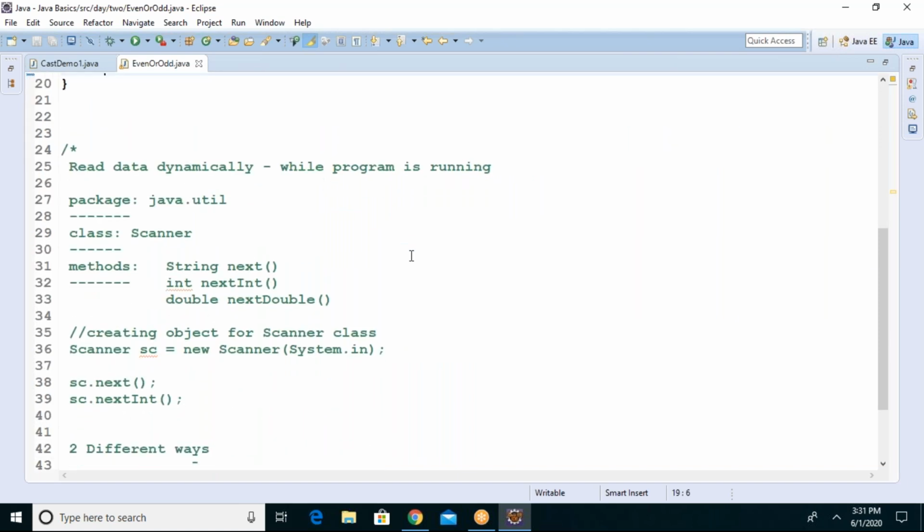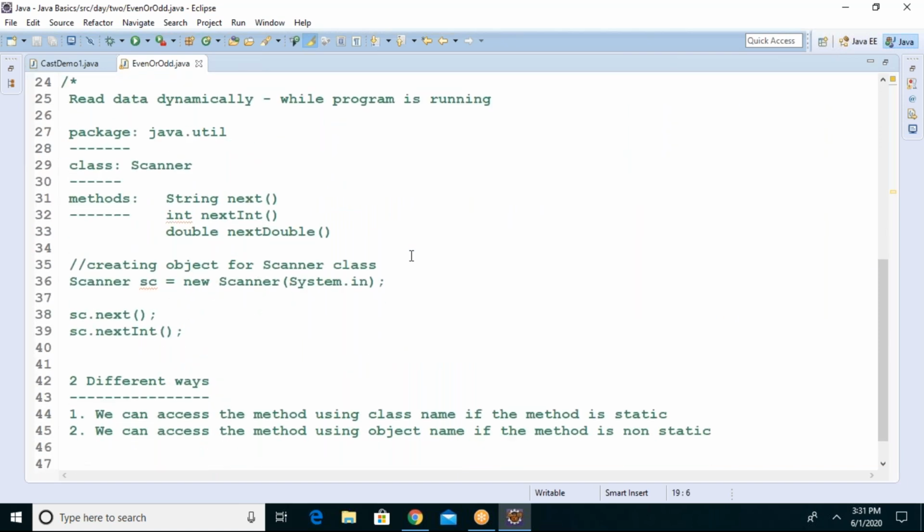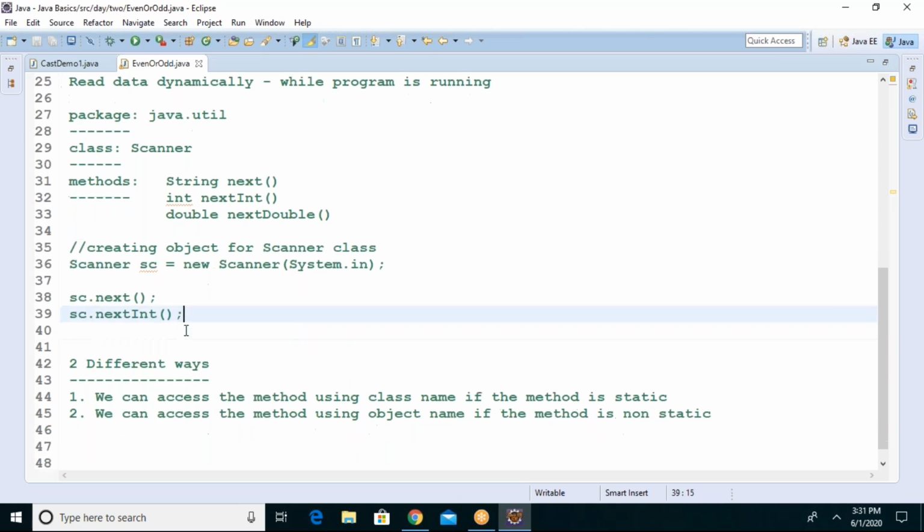Is that clear to everyone, or any doubts? From now onwards, whenever you need to read values dynamically, we take the values using the Scanner class.